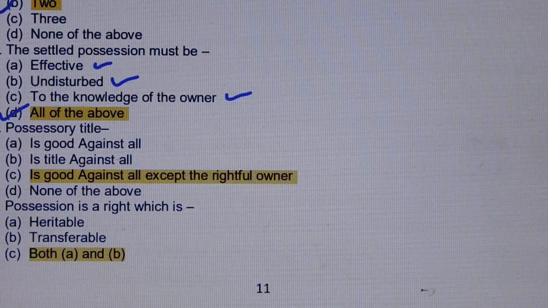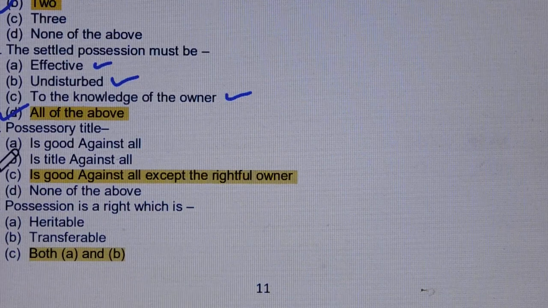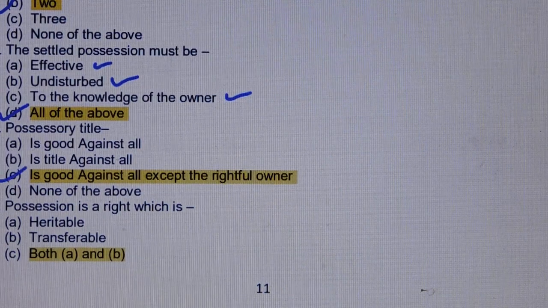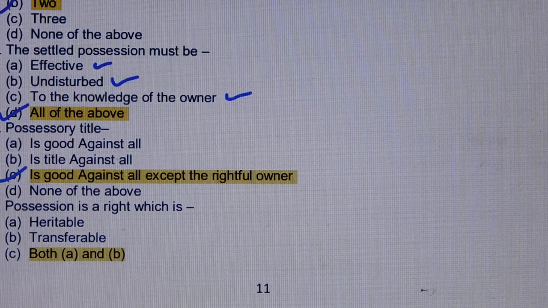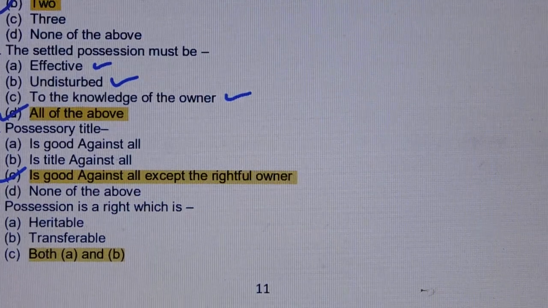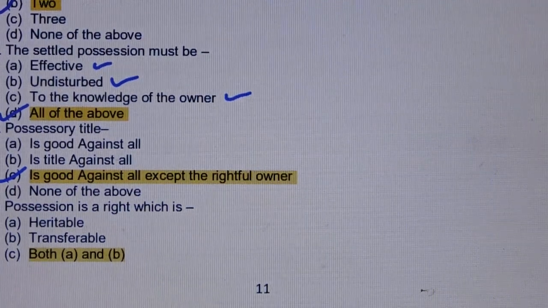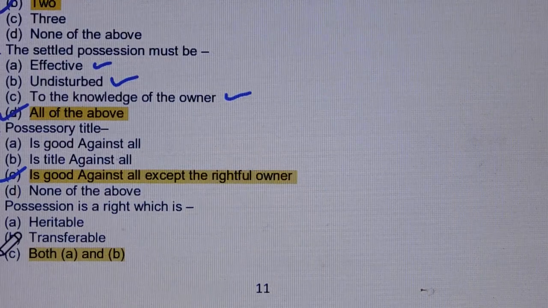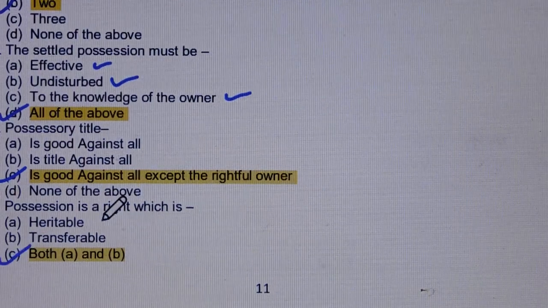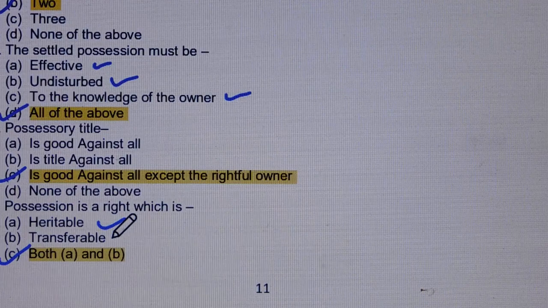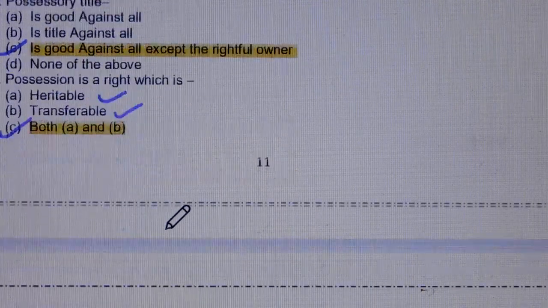Question number 120. Possessory title means. Answer is option number C, is good against all except the rightful owner. Question number 121. The possession is a right which is. Answer is option number C, both option A and option B. Option A, heritable, option B, transferable.